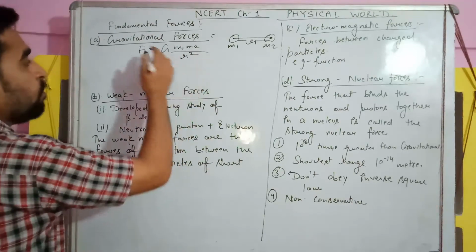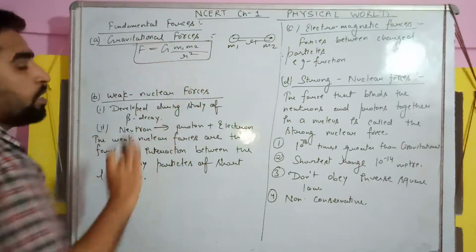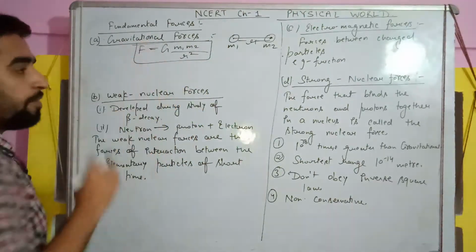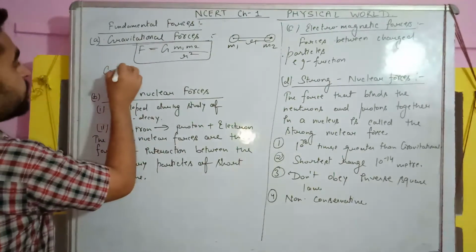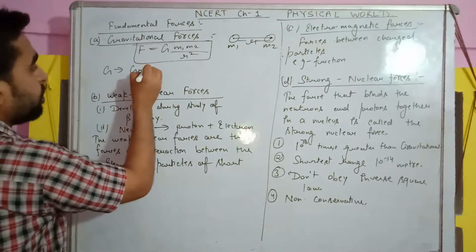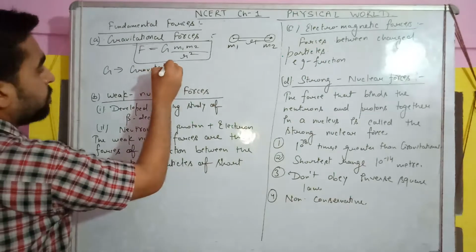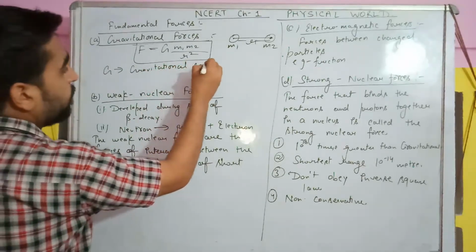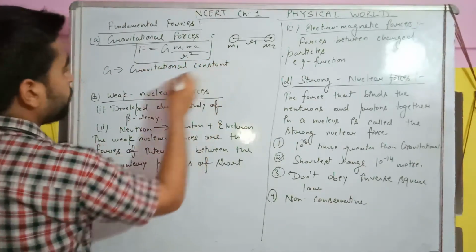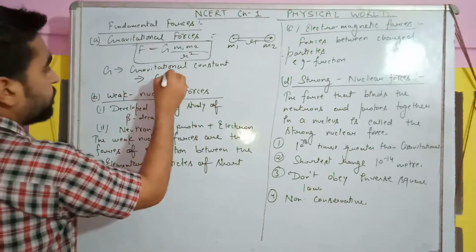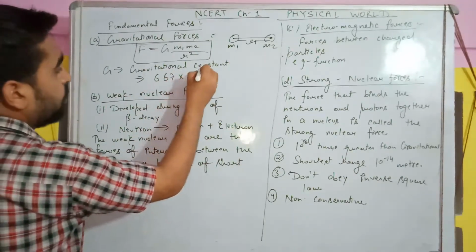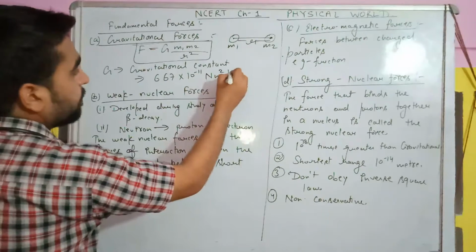And who gave this law? This law was given by Newton. This is known as Newton's gravitational law, where G is a constant known as the gravitational constant. What is the value of the gravitational constant? The value is 6.67 into 10 power minus 11 Newton meter square kg minus 2.